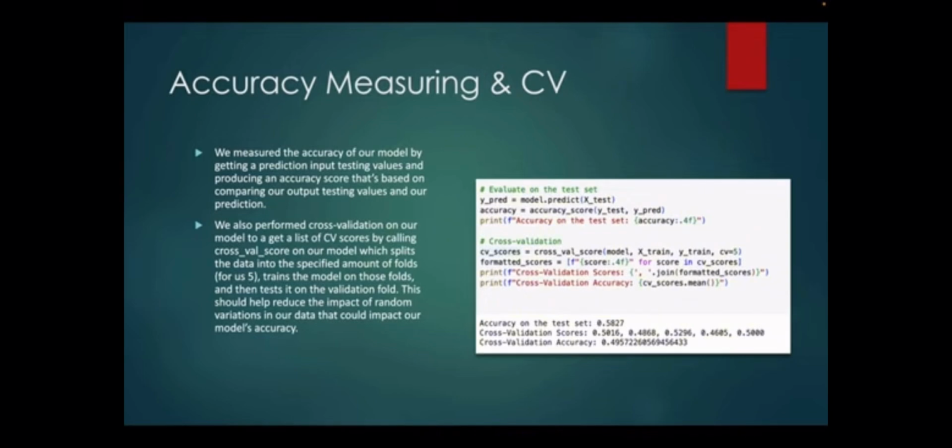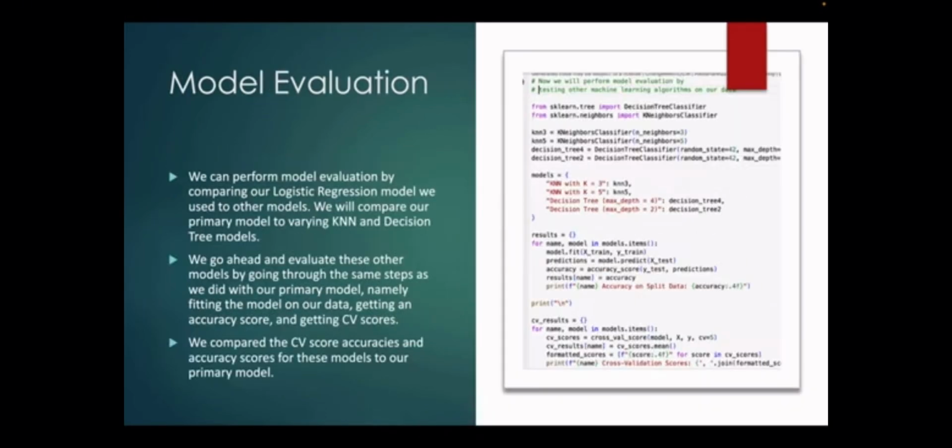We found that the accuracy was 58.27%, and the mean of the cross-validation accuracy was 49.57%, which, as we'll see now, we can compare to other models. We performed this accuracy testing and cross-validation on another 4 different models: KNN models with different K values and decision tree models with different depth values.